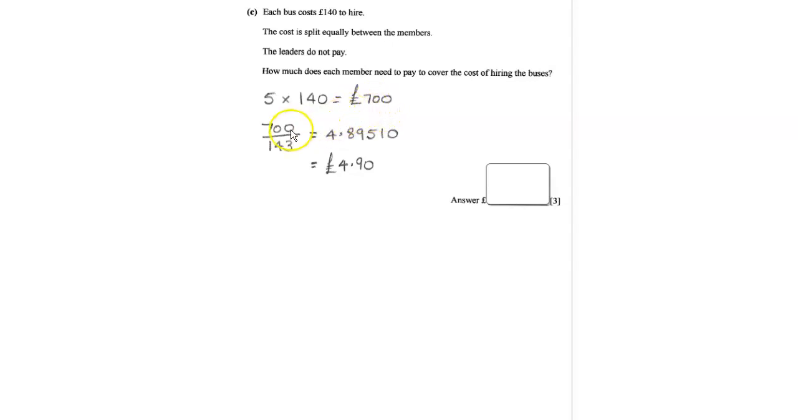We take this £700 and we divide it by 143 because there's 143 members that are going to pay for this. So when we do 700 divided by 143, we get 4.89510, which then if we change it to pounds and pence, we should get £4.90.